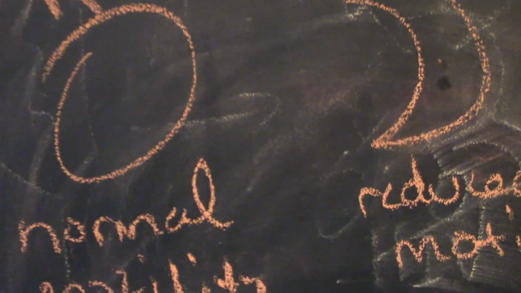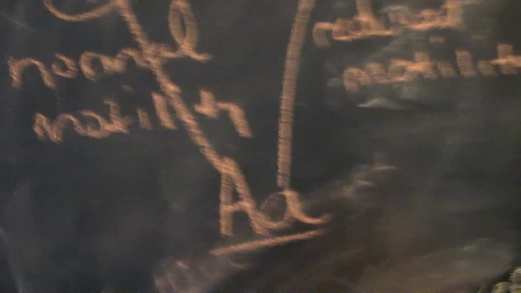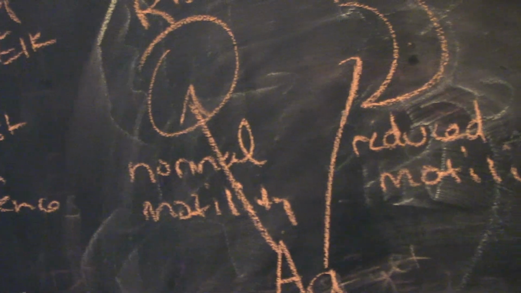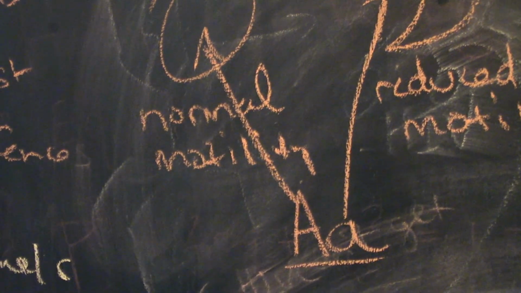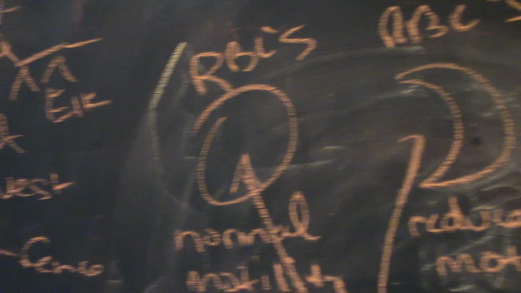In areas that are malaria-stricken, like in the tropics, it's actually advantageous to be heterozygous for sickled cells. So this gives you the sickled cell genotype, and that gives you the normal. This is called codominant because both traits are expressed. Now, that doesn't happen all the time, but it does happen in this situation. So in areas that are malaria-stricken, it's actually advantageous to have some sickled cells and some normal cells.